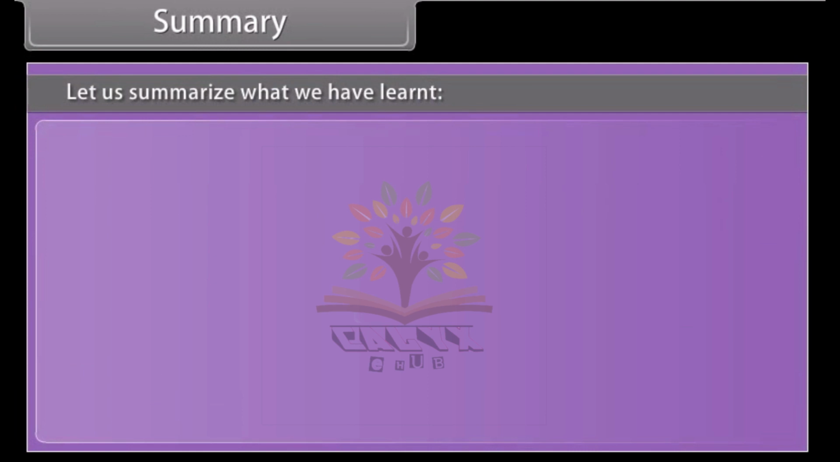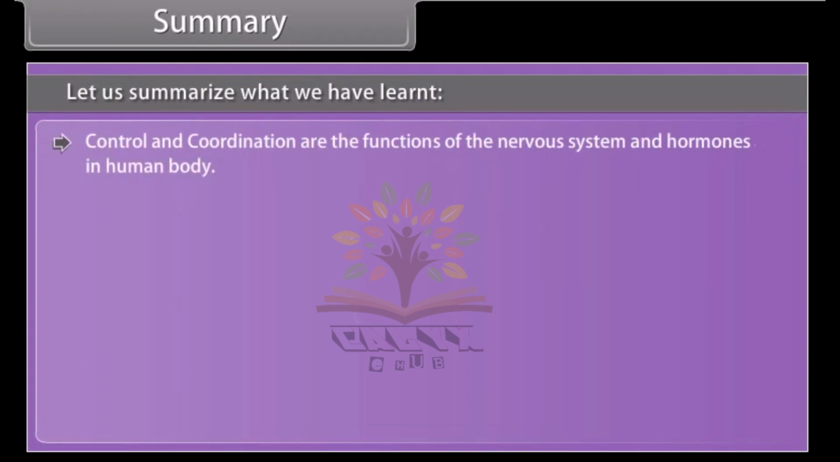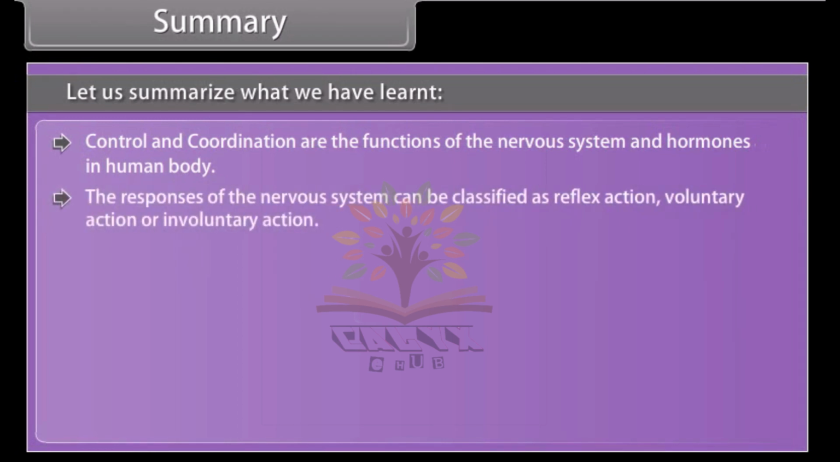Summary. Let us summarize what we have learned. Control and coordination are the functions of the nervous system and hormones in human body. The responses of the nervous system can be classified as reflex action, voluntary action, or involuntary action. The nervous system uses electrical impulses to transmit messages.